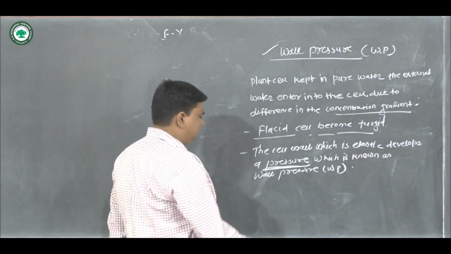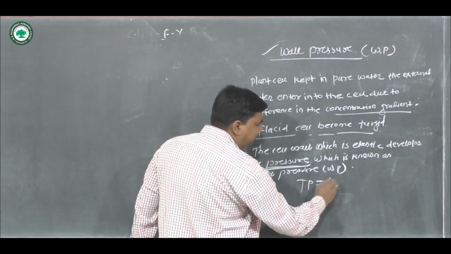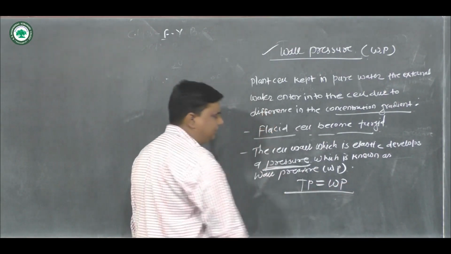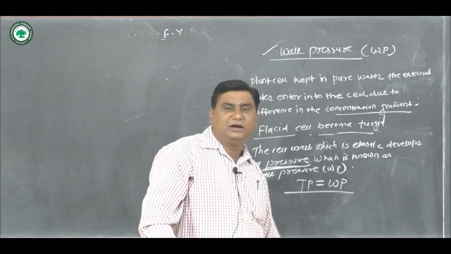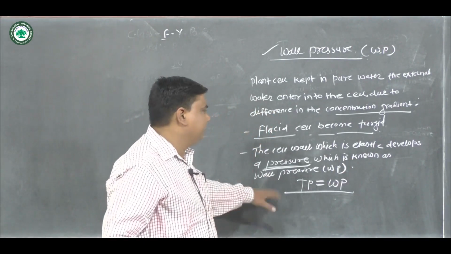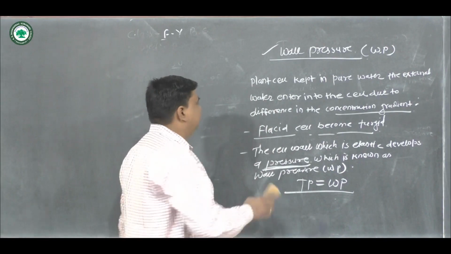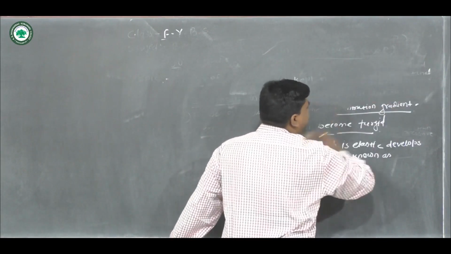Generally, the turgor pressure is equal to the wall pressure. Okay, so this is about the wall pressure.